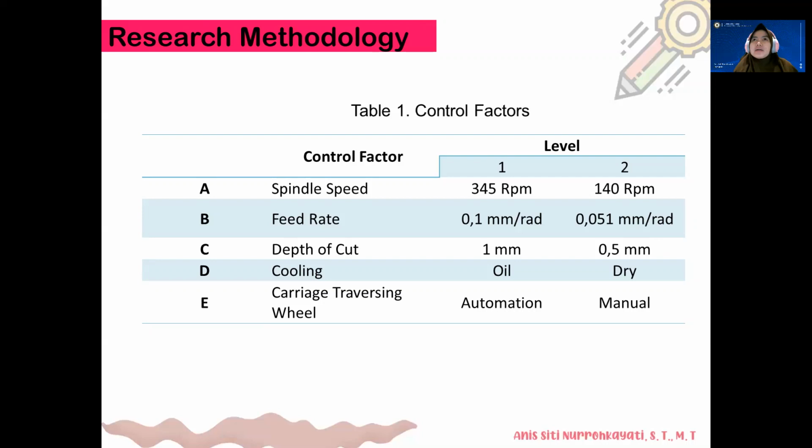In our experiment, we use 5 control factors and 2 levels for each control factor. The factors are spindle speed, feed rate, depth of cut, cooling, and carriage reversing wheel. In each factor, we have 2 levels. For example, for spindle speed, level 1 is 345 RPM, and level 2 is 140 RPM, and so on.